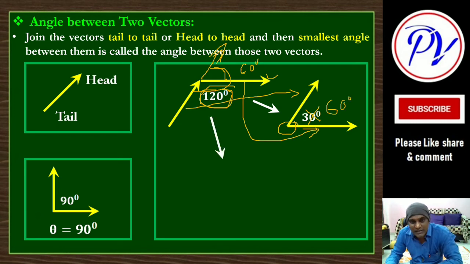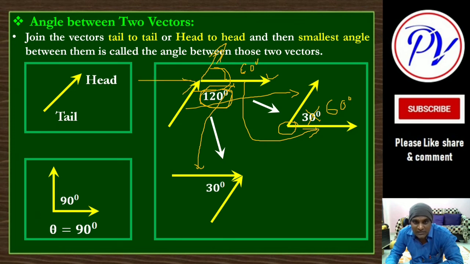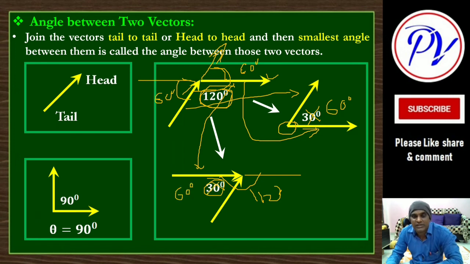Right. Now, another way you can draw like this. Suppose you keep this as it is here, and only move this to this side like this. So what will this angle be? If this is 60, this will be 60. This angle will be 180 degree. Out of 180 degree, this is 120 degree, so the remaining will be 60 degree. So the angle here is 60 degree. Clear? Or if this angle, instead of 120, is 150,